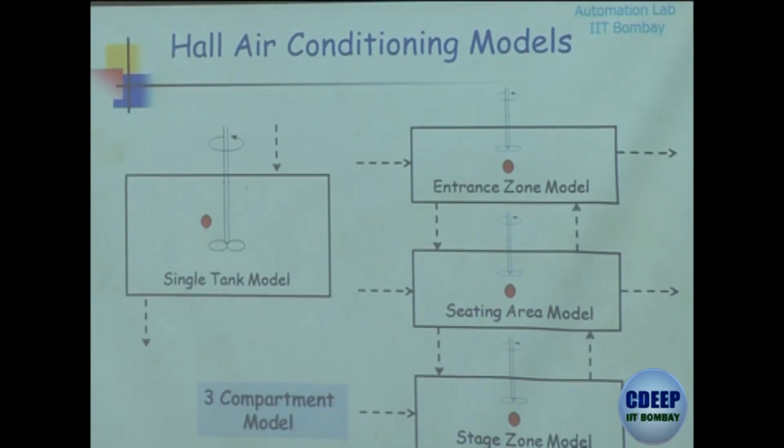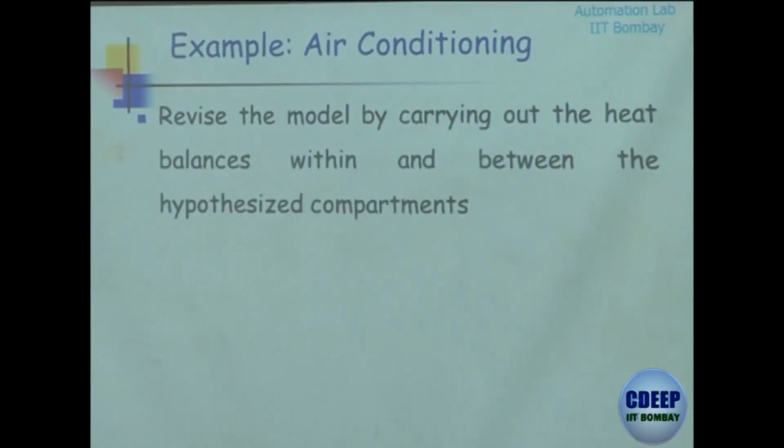I am trying to put it in a simplistic manner. Suppose you start doing a project like this with your students. With student A you propose the first model, a single tank model, and ask him or her to do experiments. One MTech project is over and then you see that it is not matching. So you tell the next student, well, let's look at a 3-zone model. The 3-zone model gives some good answers, but still when the density of people sitting inside changes, it may not match.